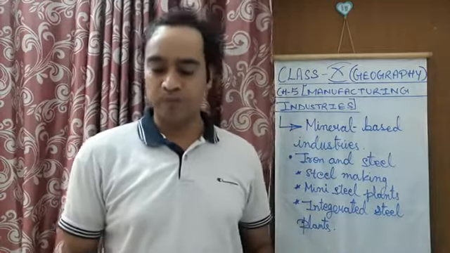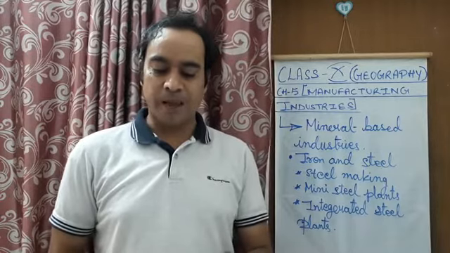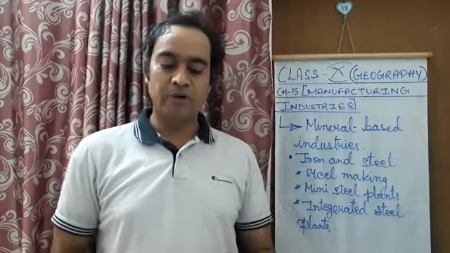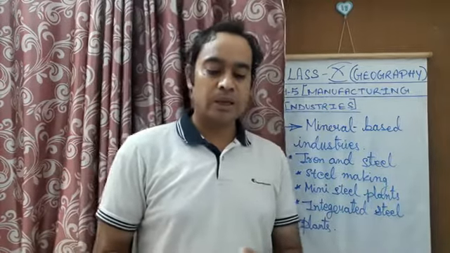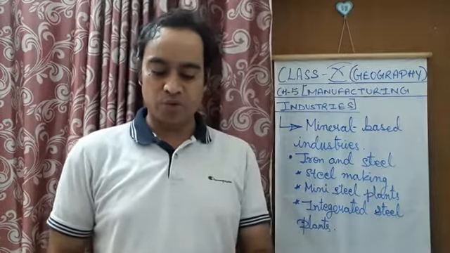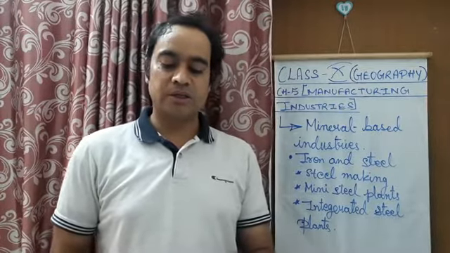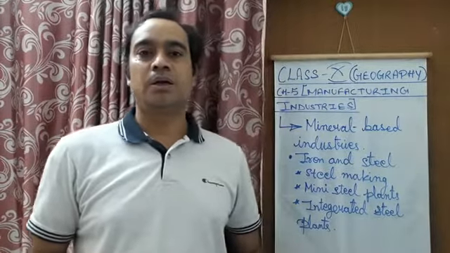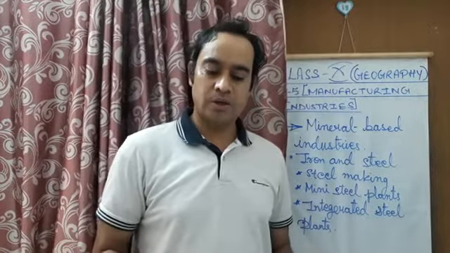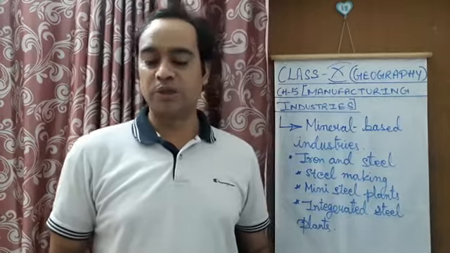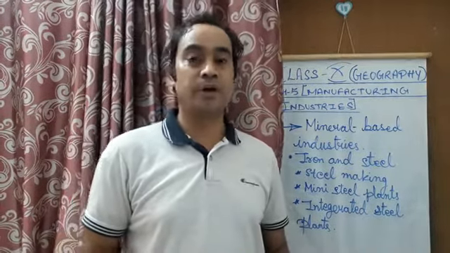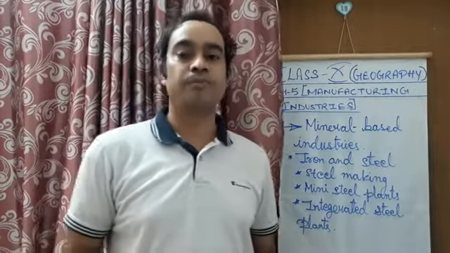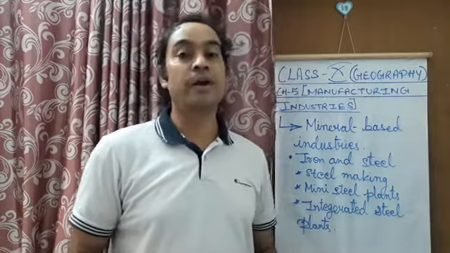purified from the ore. In 2016, per capita consumption of steel in the country was only around 63 kg per annum. So in this consumption of steel also, we calculate the per capita consumption of steel in the country. It was 63 kg per annum. But against the world average consumption per capita, it is 208 kg.